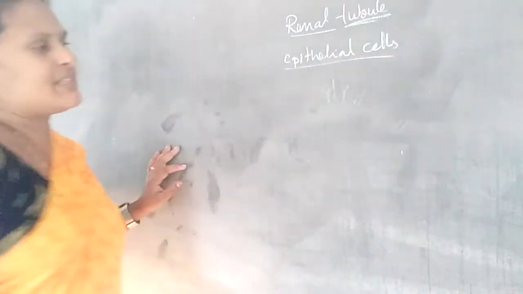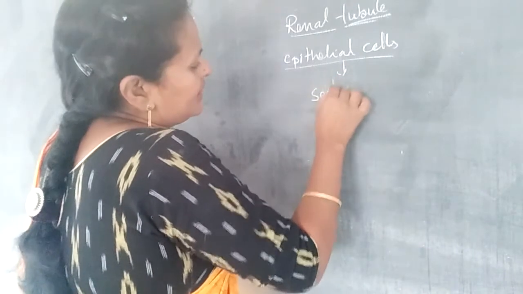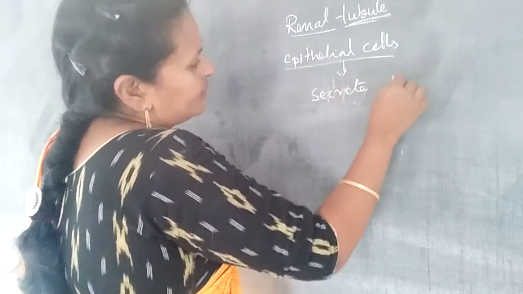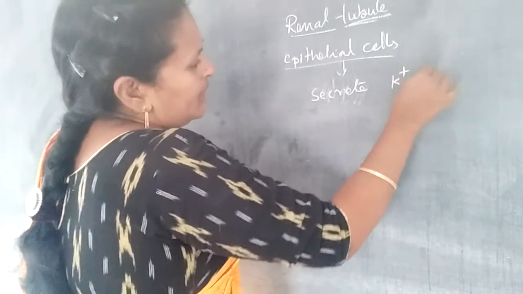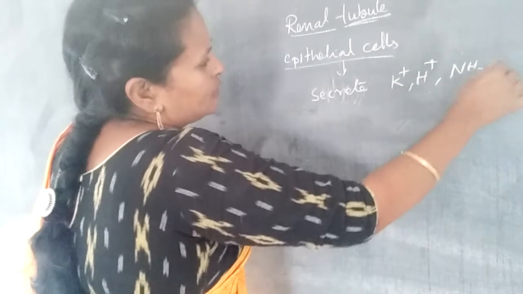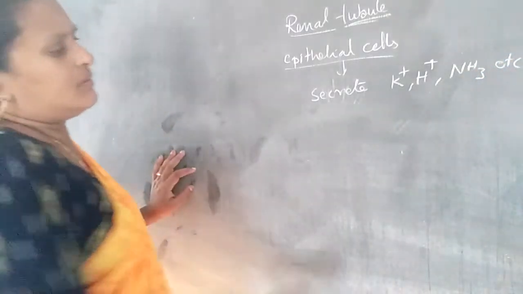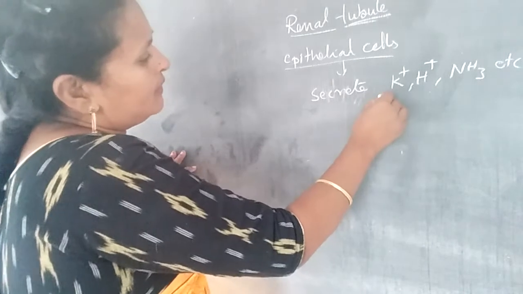These epithelial cells also secrete some chemicals, such as potassium, hydrogen, ammonia, etc. These are secreted into the filtrate.